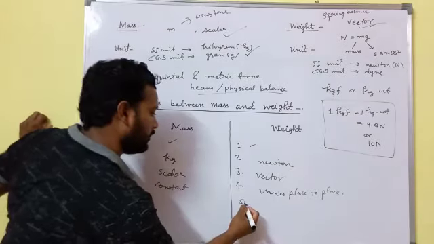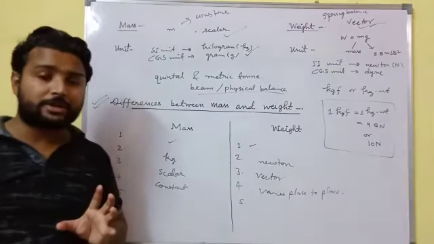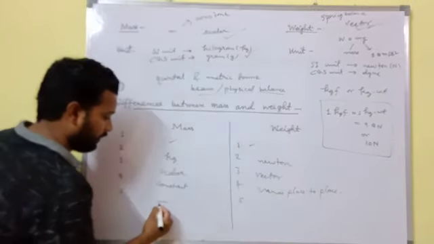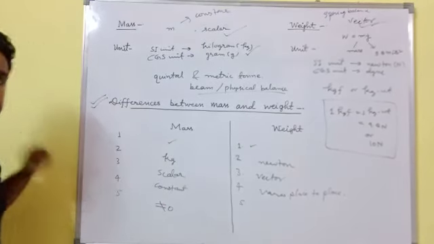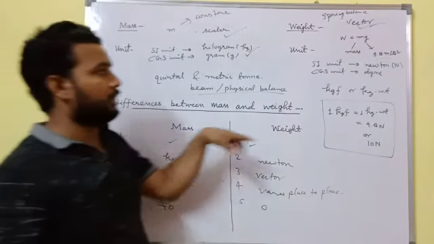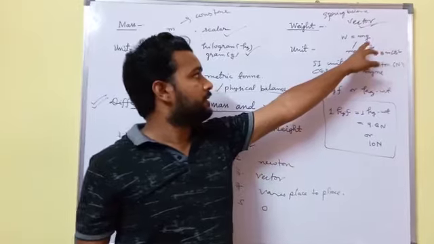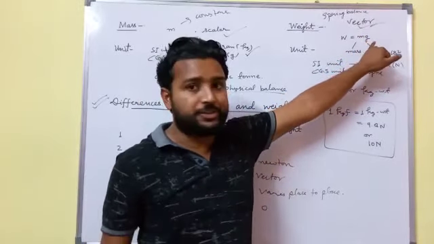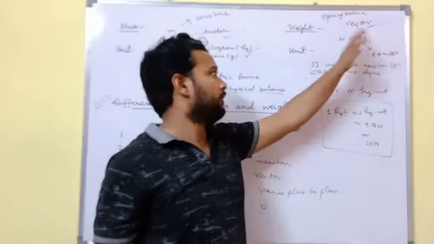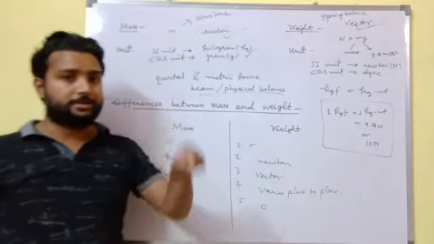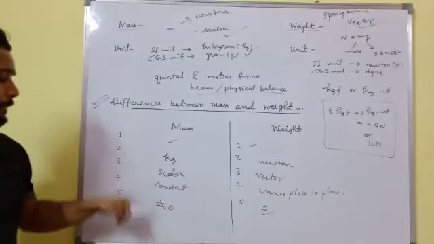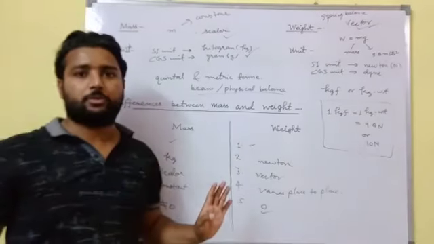Next, mass is a constant quantity, so the value of mass cannot be 0, but the value of weight becomes 0 if the value of g at any particular place is 0. So we can write W equals m into 0, and the weight of an object at that particular place will be 0. So the mass of an object cannot be 0, but weight becomes 0.